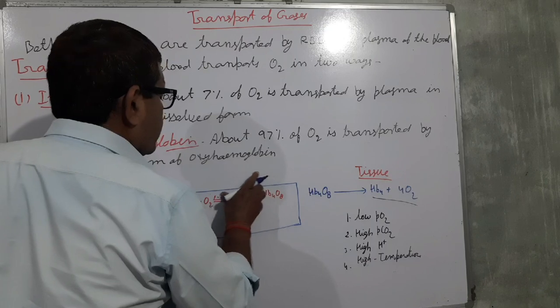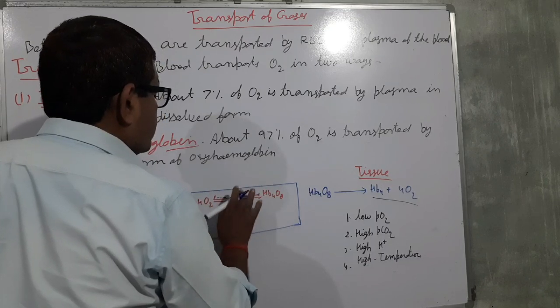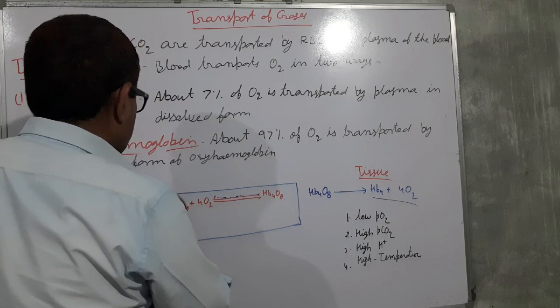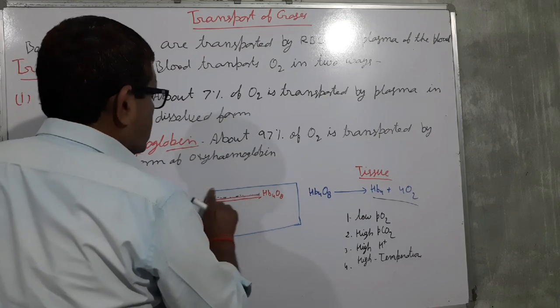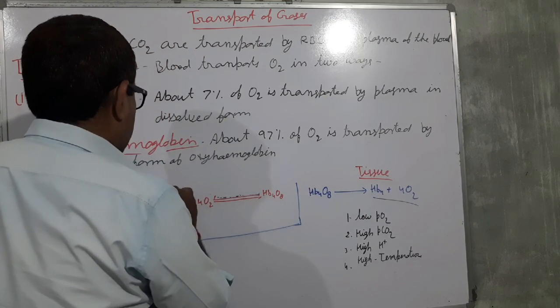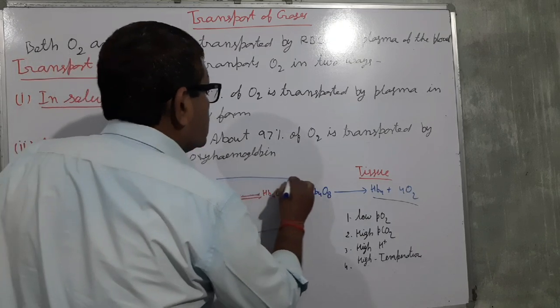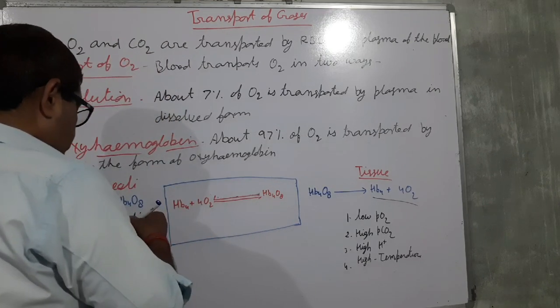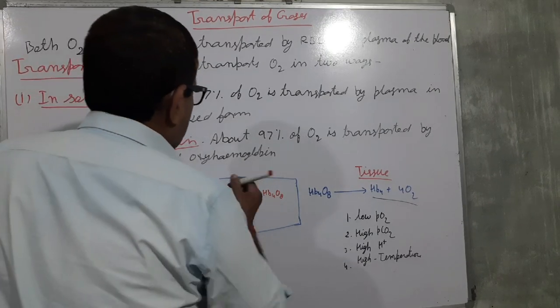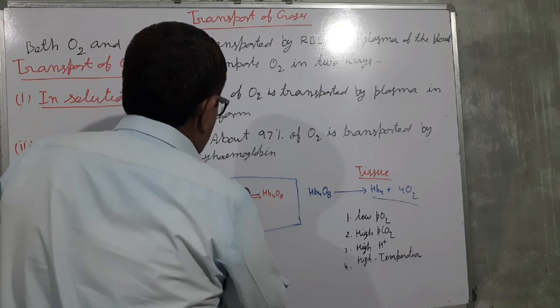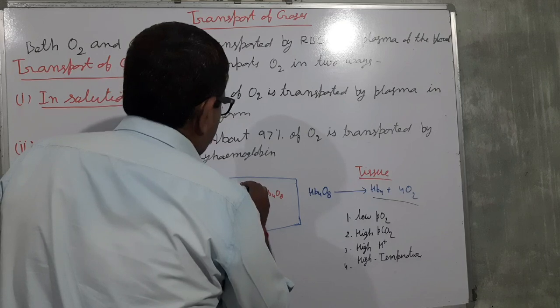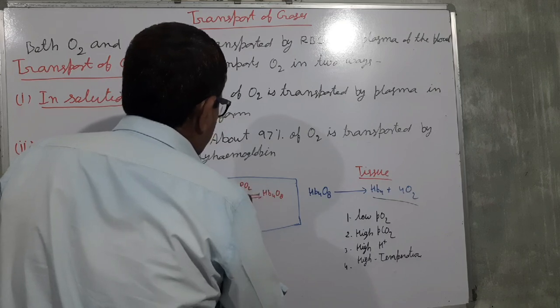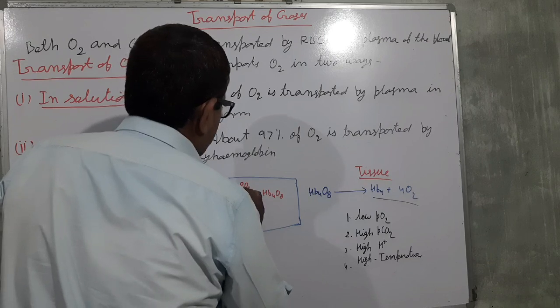More clearly, we can write: low partial pressure of oxygen in tissue.